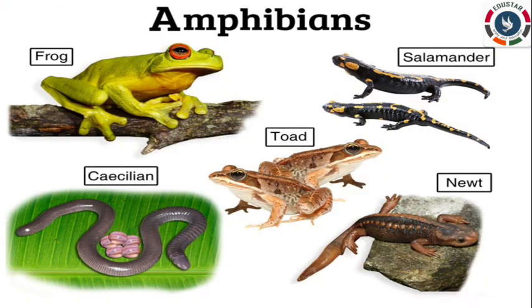The next one is amphibians. Animals that live both on land and in water are called amphibians. Frogs, toads, salamanders are some amphibians. How are these amphibians adapted? These animals have moist skin to breathe in water. They also have lungs to breathe on land. They have webbed feet to swim. Amphibians like frogs have stronger back legs than front legs to hop, which helps them to move on land.